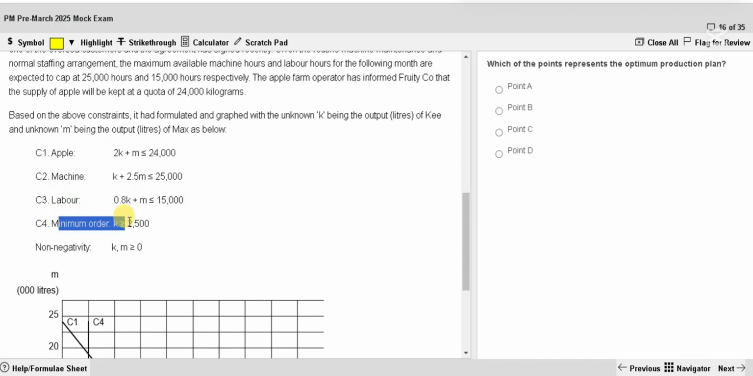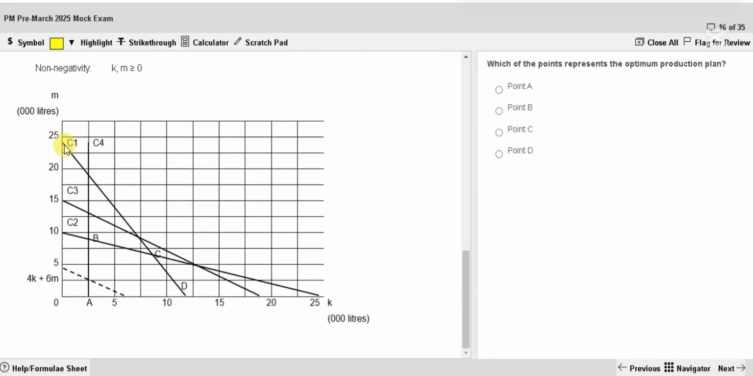Since the minimum order is there, K must be greater than or equal to 2,500. M has to be greater than 0. Since you already wrote K greater than 2,500, even if you don't write it here, it's okay, because if it is greater than 2,500, anyway it can't be negative. But they have written K and M greater than 0. And they have drawn the graphs as well. C1 is for constraint 1, C2 is for constraint 2, C3 is constraint 3.